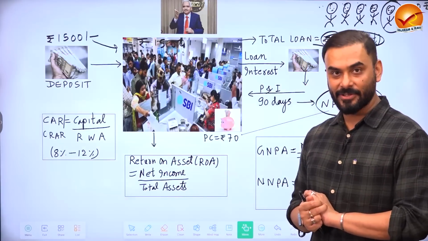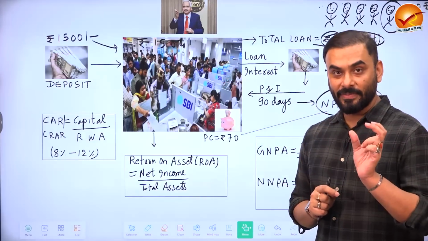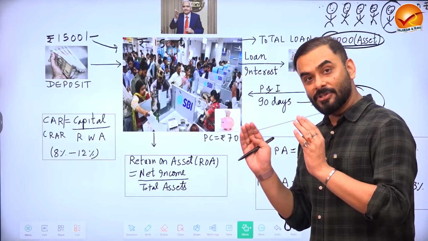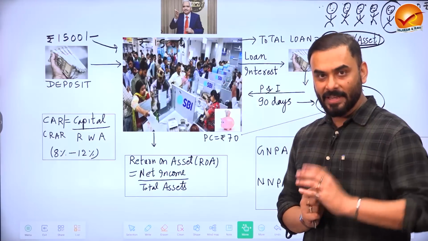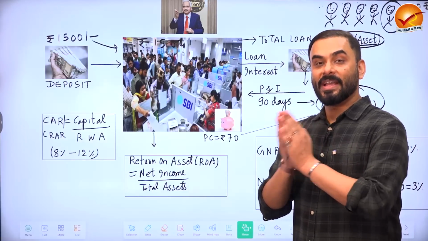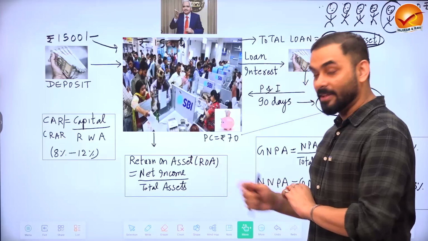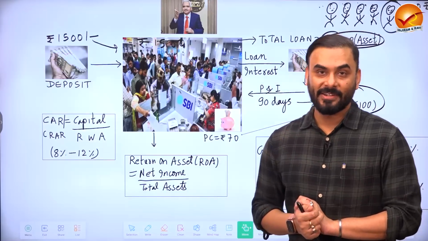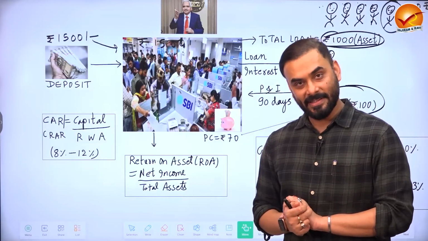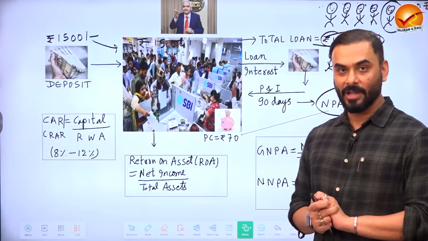Similarly, for the banking industry, whenever a bank gives a loan, that loan is the asset of the bank, and then the bank starts to get interest income, which is the income. So whenever the bank creates more assets, people want to see how much is the increase in the income of the bank. That is called return on asset. So is the return on asset of Indian banking increasing these days? Yes, it has increased in 2022 compared to 2021.